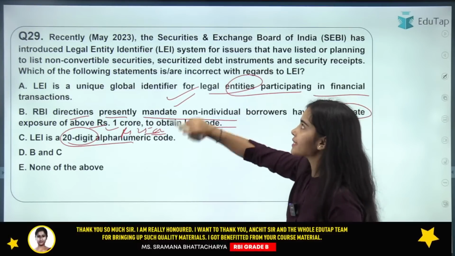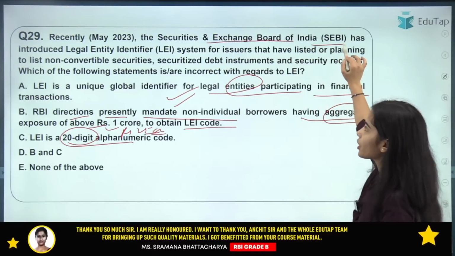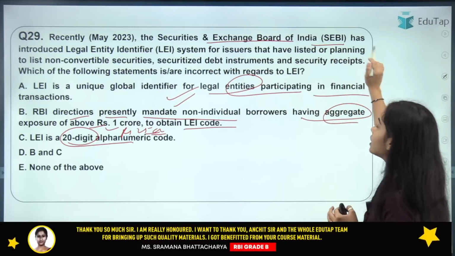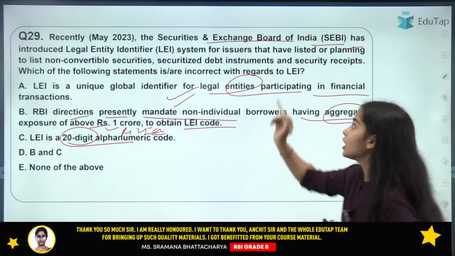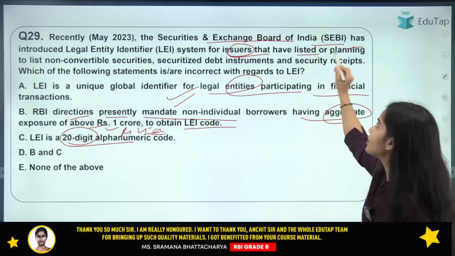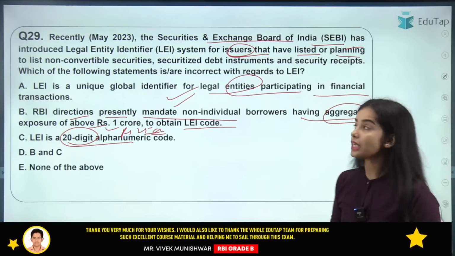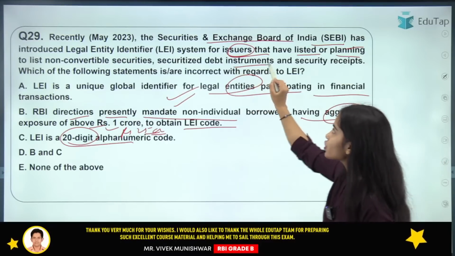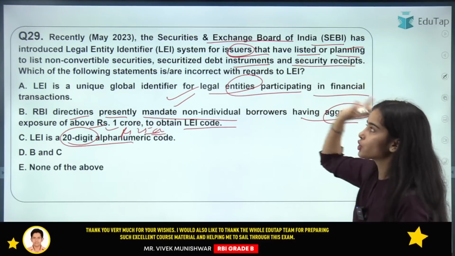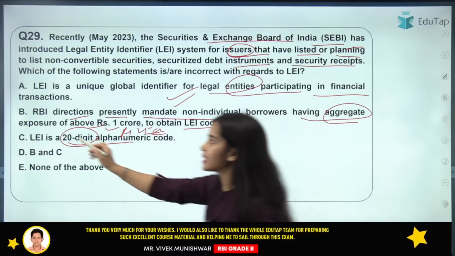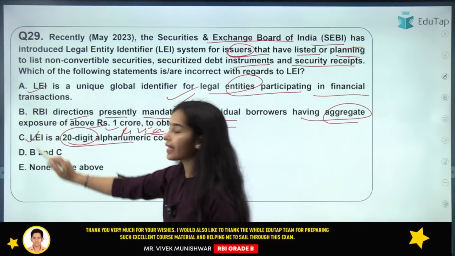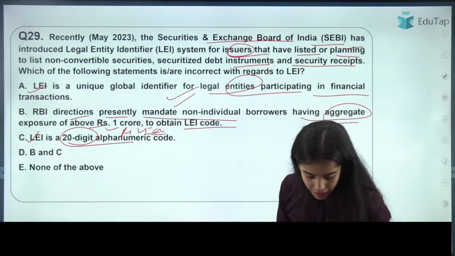So recently, SEBI, the Securities and Exchange Board of India, has introduced the LEI system for the issuers that have listed or are planning to list non-convertible securities, securitized debt instruments and security receipts. So the incorrect statement is B. A and C are absolutely correct. The incorrect statement is B.